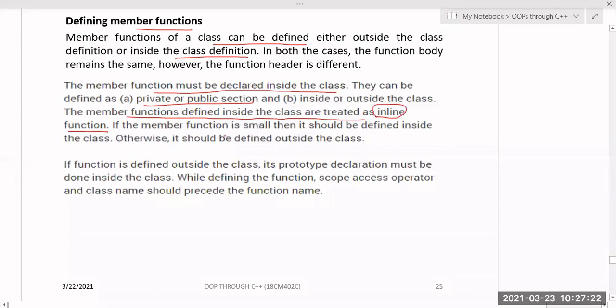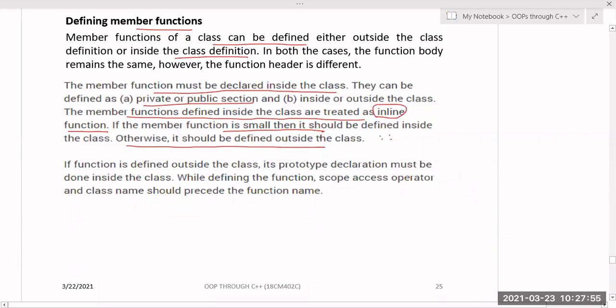Inline functions are member functions whose definition you write inside the class itself, which are by default inline. If the member function is small, it should be defined inside the class; otherwise, it should be defined outside the class. To define outside the class you have to use the scope resolution operator. The syntax is return type, name of the class, scope resolution operator, function name and parameters. But if the member function is small, like 2 to 3 lines of code, then you can define it inside the class.